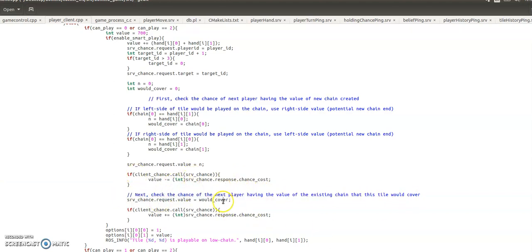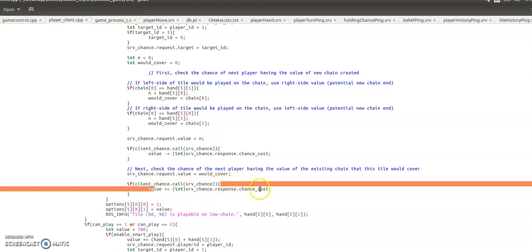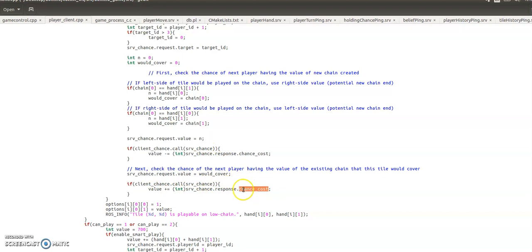Then what we do is we send in would cover, which is the piece of the chain, the end of the chain that we would cover if we were to play this tile. So it gets a bit confusing here. I'm sorry, I'm stuttering a little bit. So this is basically saying if we cover up this end of the chain, is that going to make it more difficult for the next player to make their turn? So we increase the value by the chance that the next player has a bad play, I guess, is what you would say.